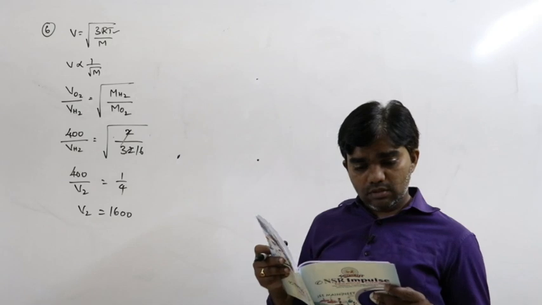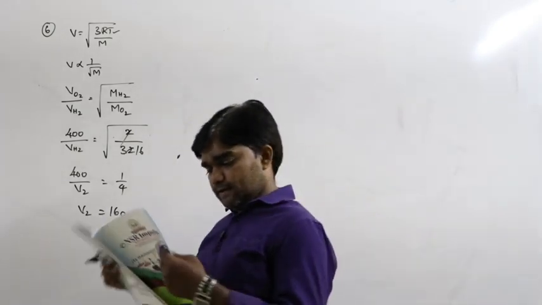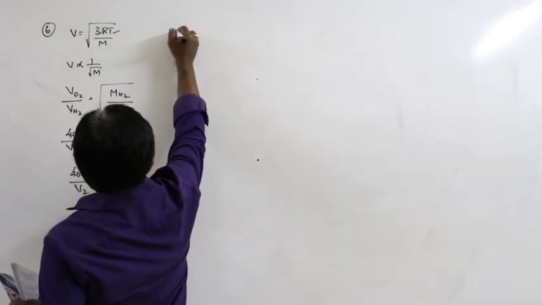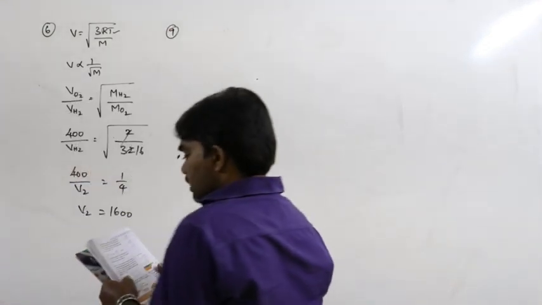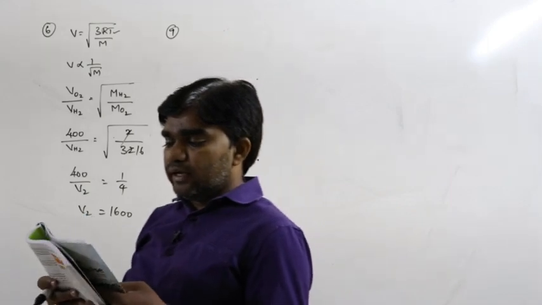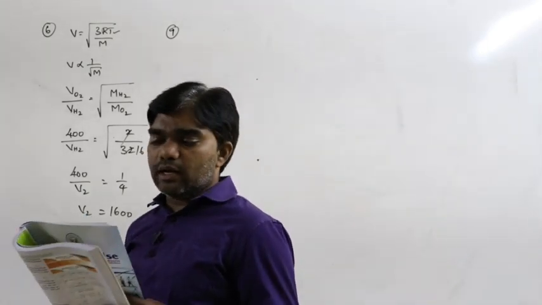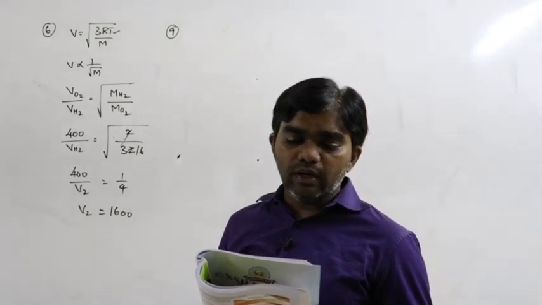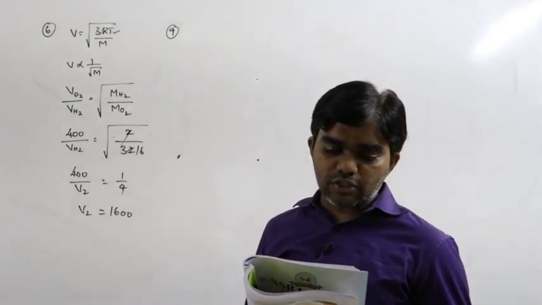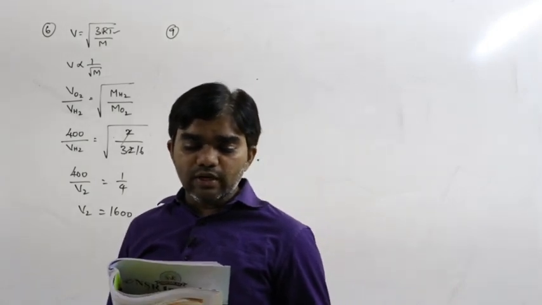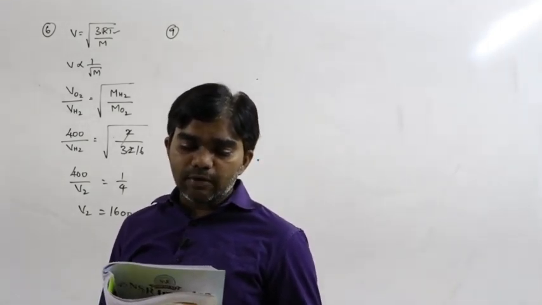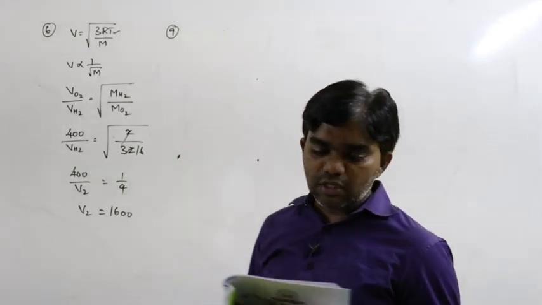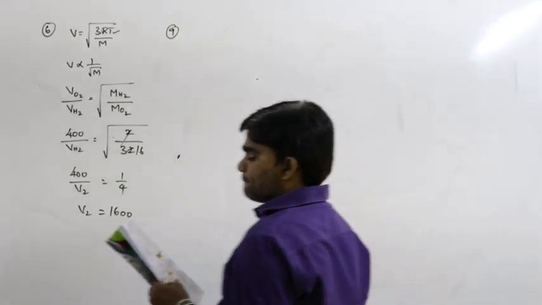So all these we can do like this. See question number 9 here. The molecules of a given mass of gas have an RMS velocity of 200 meters per second at 27 degrees Celsius and 1 into 10 to the power of 5 Newton per meter square pressure. When the temperature is 127 degrees Celsius and the pressure is 0.5 into 10 to the power of 5 Newton per meter square, the RMS velocity in meters per second will be?